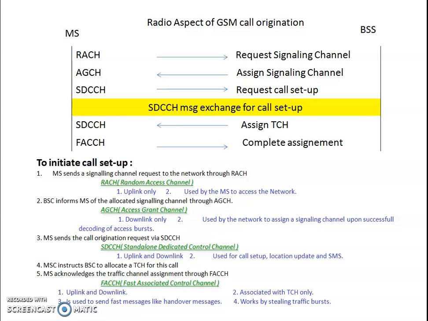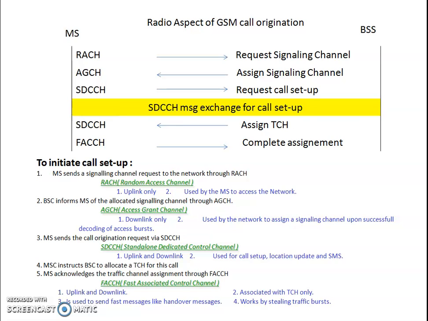Later on, the mobile station sends the call origination request via SDCCH. We have also seen the standalone dedicated control channel. Its main role is to set up the call. In its functionality, it supports both uplink as well as downlink. It is useful for call setup, location update, and sending some of the related messages.